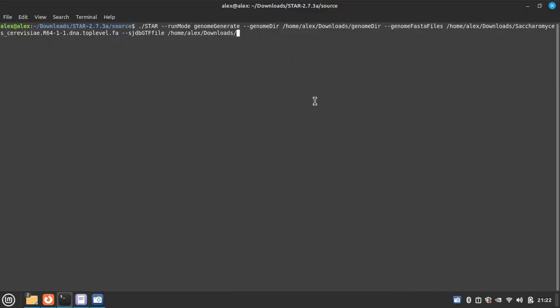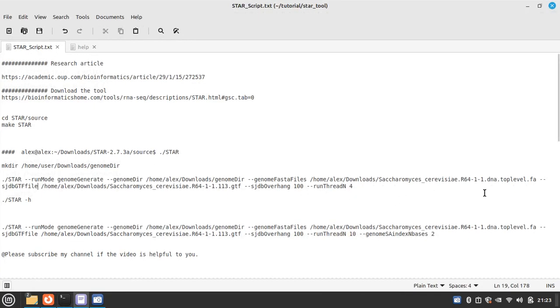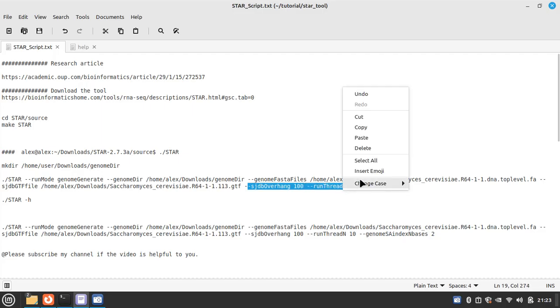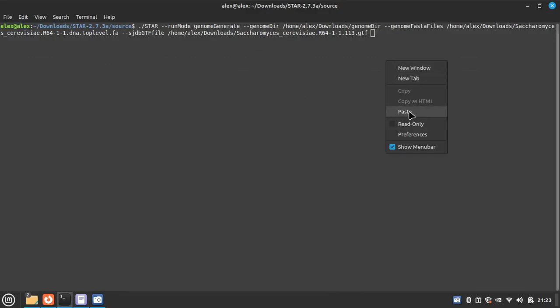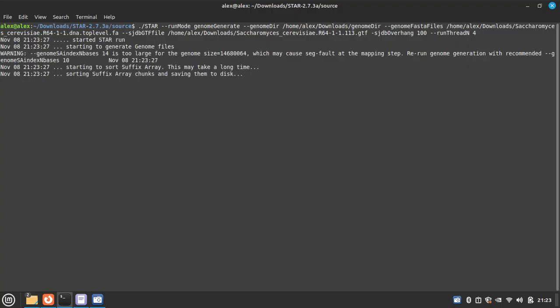Just paste here, done. And the next argument is the overhang size and the run thread. Let's check it, and let's enter.